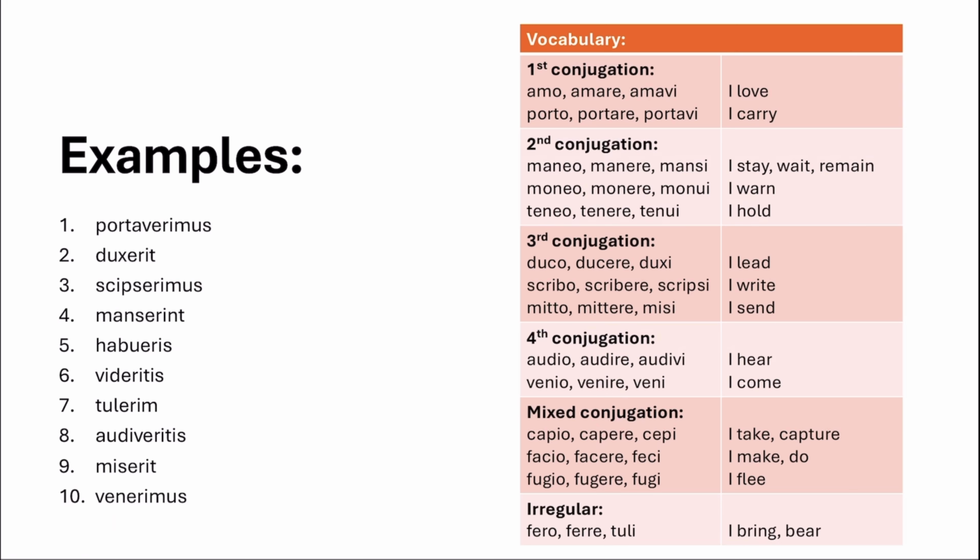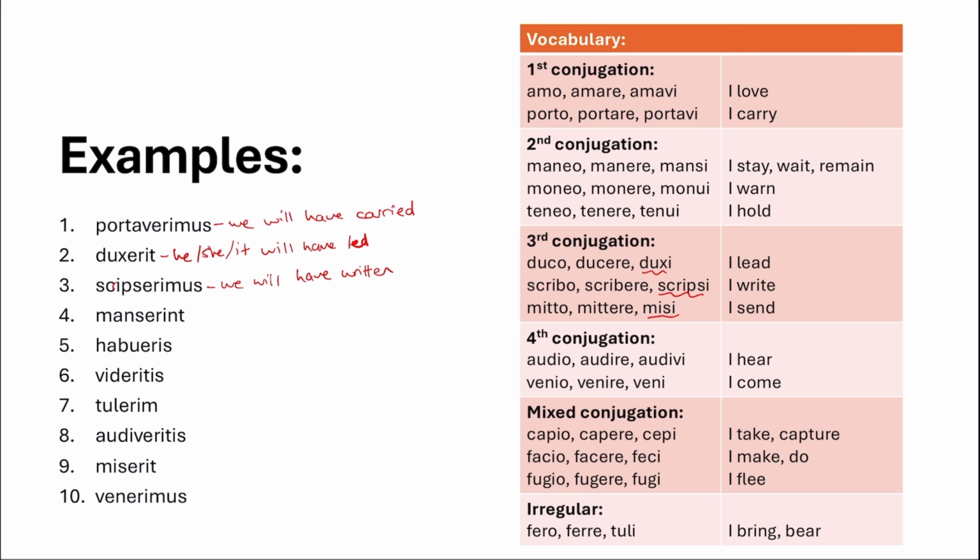So, portaverimus. Let's have a look. We will have carried. Number 2, rexerit. He, she, or it will have led. As always with your third conjugation, you have some interesting third principal parts. You just need to learn them. Number 3, scripserimus. We will have written, and you should have an R in there. Scripserimus.